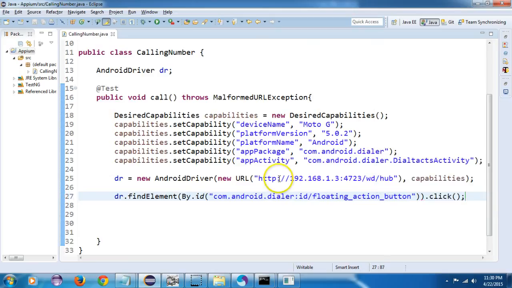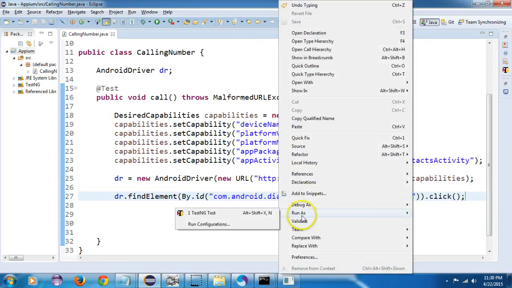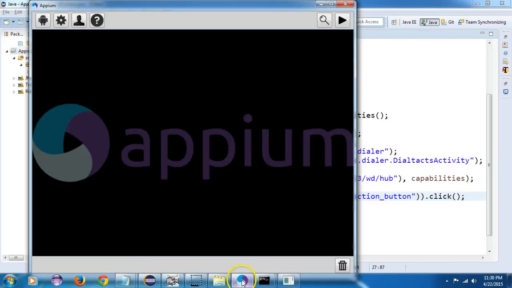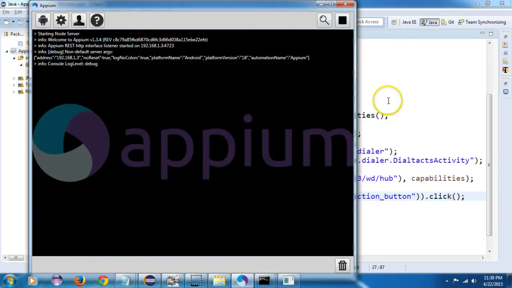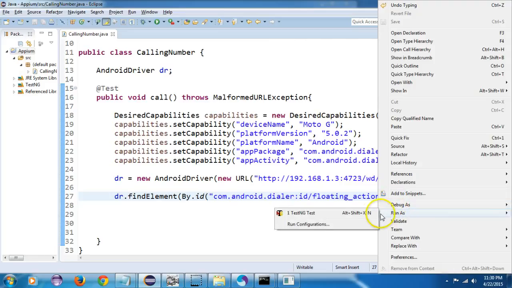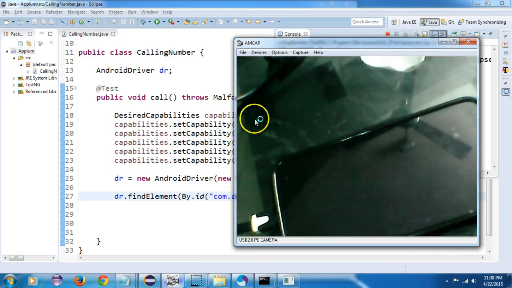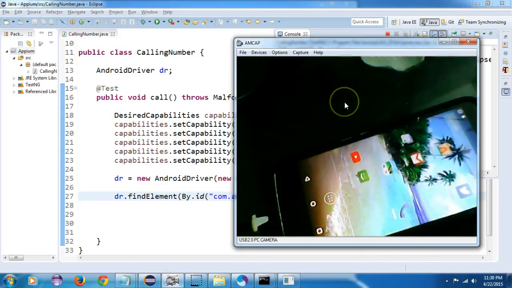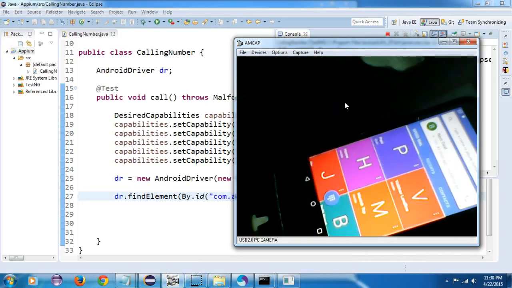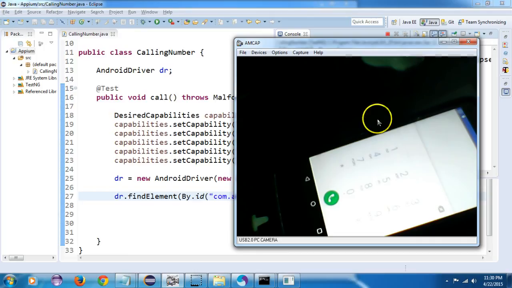Let's see if this is working. My Appium is running. I will run it and open the camera feed as well. Yes, it has launched and it has clicked. You see, it has clicked.